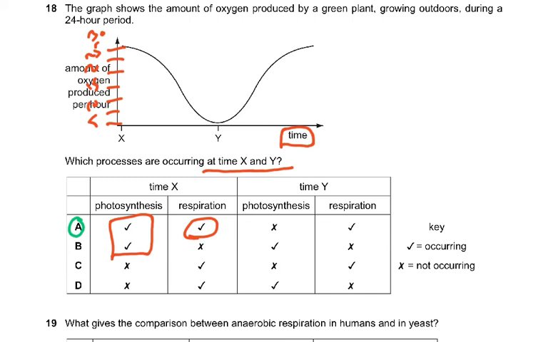Respiration, but photosynthesis is more than respiration, so more oxygen will be released. At time Y, we have less oxygen, so photosynthesis is zero and respiration is more. But please remember, respiration is occurring at all times.